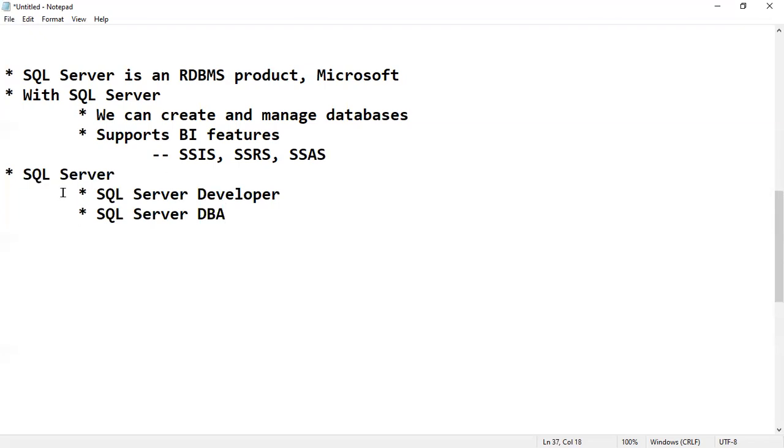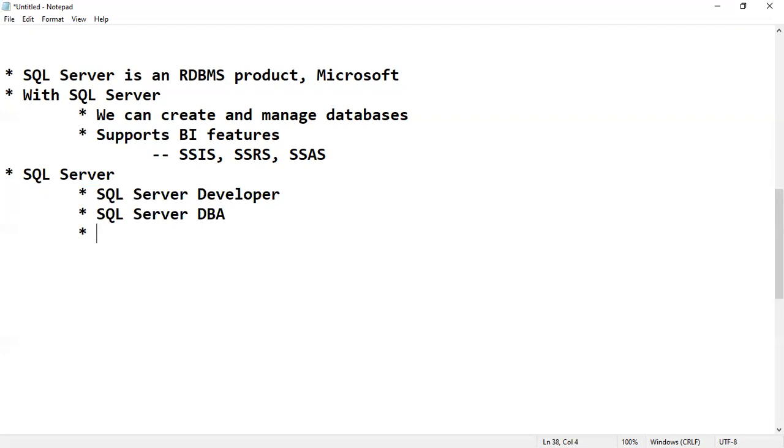Once the development is done and the database is created according to the client requirement, that database will be placed into the production server, the live server. Once we place the database in the production server, our job will start. The database administrator's job is to manage the database.